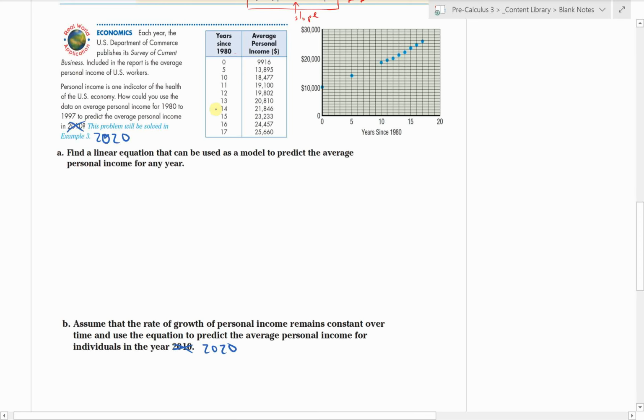So here is the data from 1980 to 1997. In 1980, 0 years had passed since 1980, and the average income was just shy of $10,000. By 1990, 10 years later, the average income was just about double at $18,000. And 17 years later, 1997, the average income was just shy of $26,000. So our question now is, what's the average income today in the year 2020 if this growth continued?